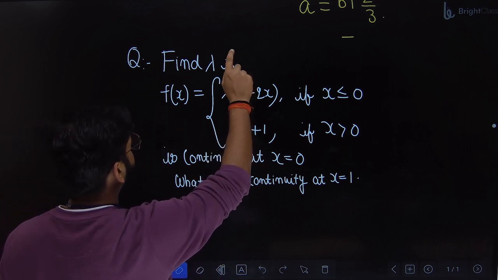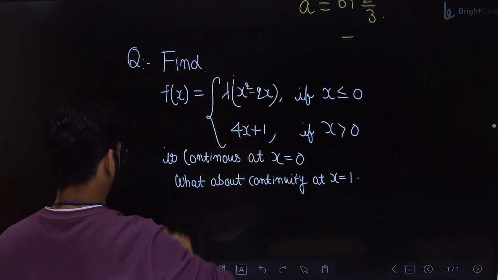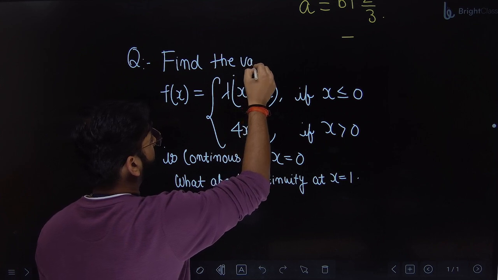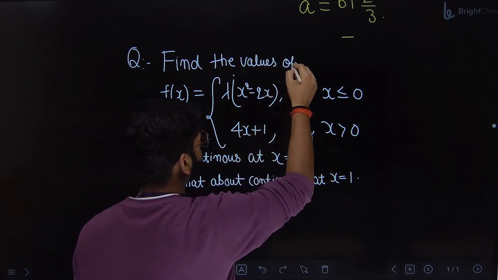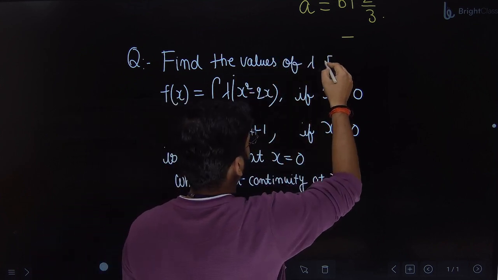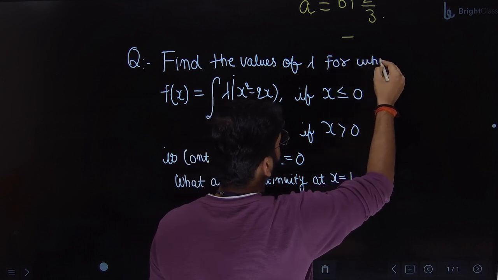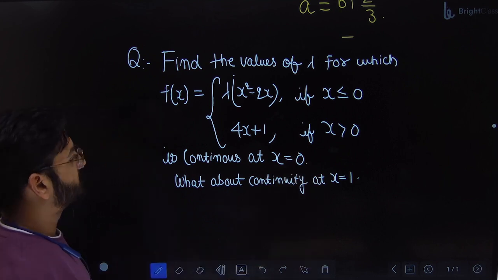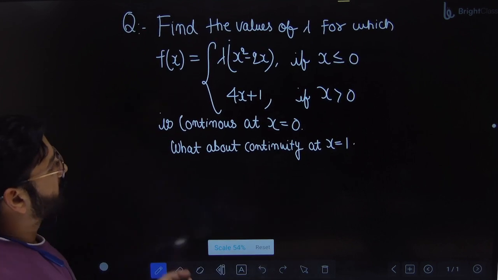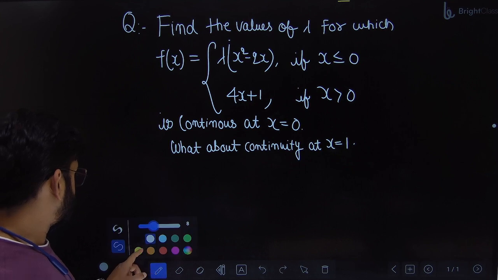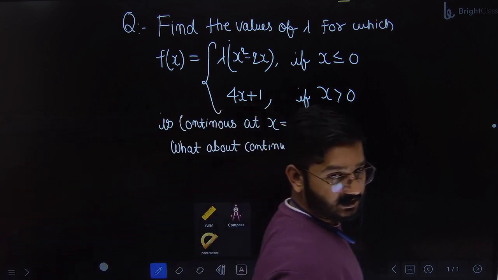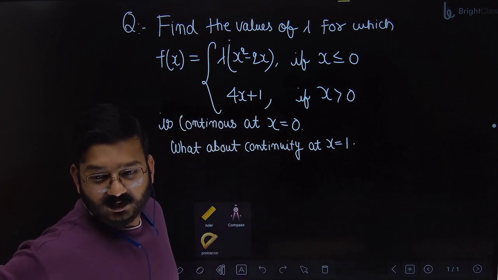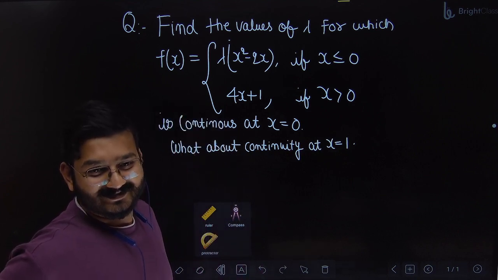But we have to write the question in a different way: find the values of lambda for which f of x is continuous at x equal to 0. Okay, so there is no real value of lambda. Answer is there is no real value of lambda. Okay. So here you prove that there is not.